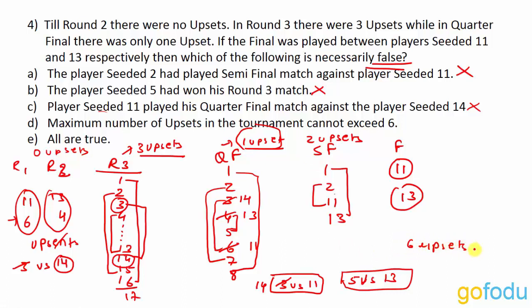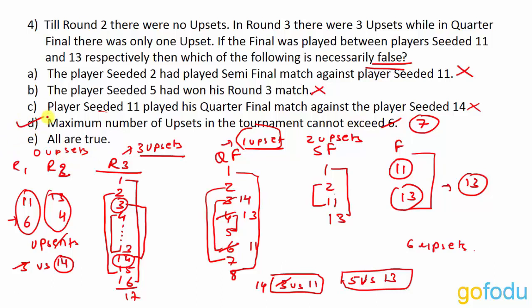Now, because nothing is given about the match between 11 and 13, if 13 wins the tournament, that means he is causing one more upset. So maximum number of upsets in the tournament can definitely exceed 6 and it can be equal to 7. So option D is necessarily false. With this, we will end the discussion for this video.